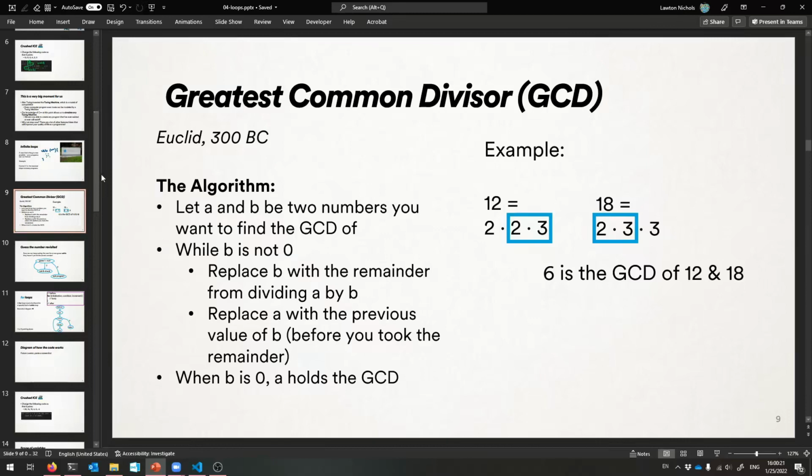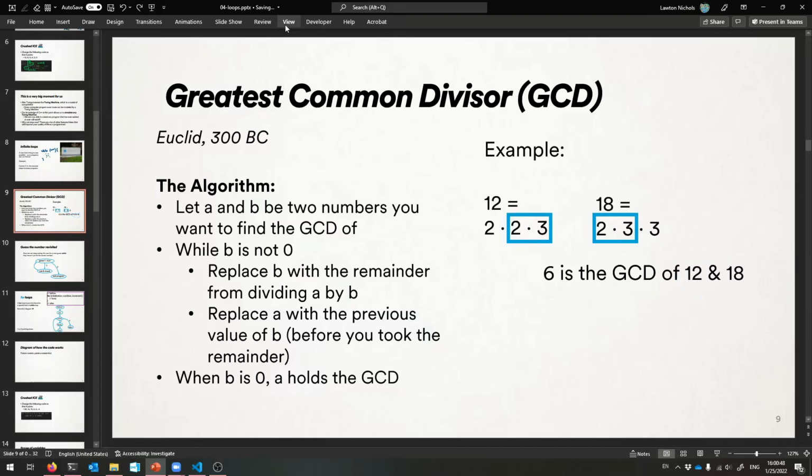loops. So here's probably the earliest algorithm of all time ever invented. It was invented by Euclid in 300 BC. It calculates the greatest common divisor of two numbers. So I'm going to show you this algorithm in a second, but remember what the greatest common divisor is first, so that you understand why it's cool. So let's pretend we want to calculate the greatest common divisor of 12 and 18.